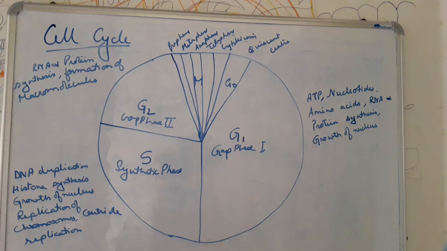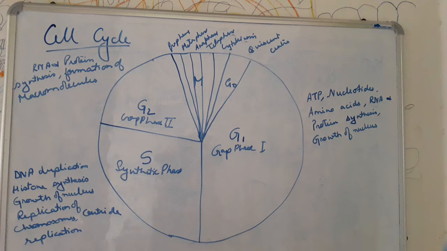Here the main events that take place are synthesis and storage of energy rich compounds, synthesis of mitogens, and whatever is required for the cell to divide, replication of DNA, synthesis of histones and nuclear proteins. Then the centromere also divides, and about 75 to 95% of the generation time, that is the complete cycle, is occupied by the interphase stage.